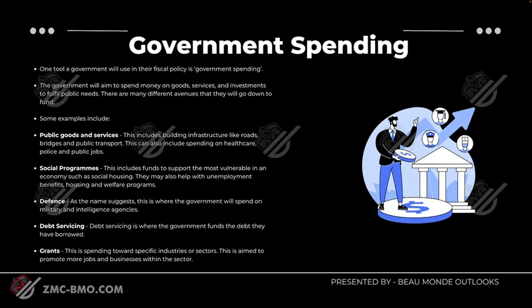So one tool a government will use in their fiscal policy is government spending. The government will aim to spend money on goods, services, and investments to fulfill public needs. There are many different avenues that they will go down to fund. Some examples include public goods and services. This includes building infrastructure like roads, bridges, and public transport. This can also include spending on healthcare, police, and public jobs.